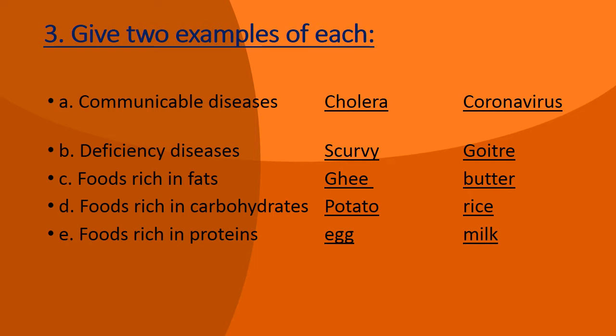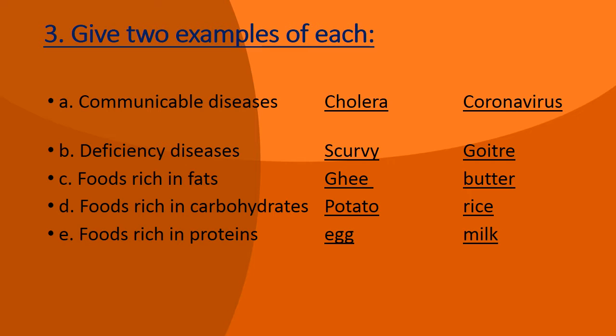Exercise number 3 is give 2 examples of each. We have 5 questions and in every part we have to give 2 examples. First is communicable diseases. We all know that communicable diseases are infectious and spread from one person to another. The examples of 2 diseases of this type are cholera, and we all know nowadays the whole world is suffering from this pandemic, which is also a communicable disease, coronavirus. So in A part, write down cholera and coronavirus.